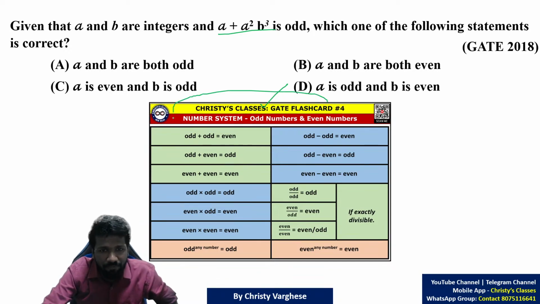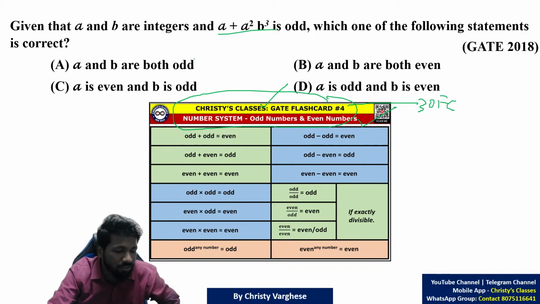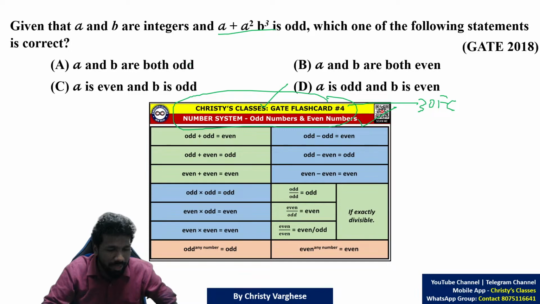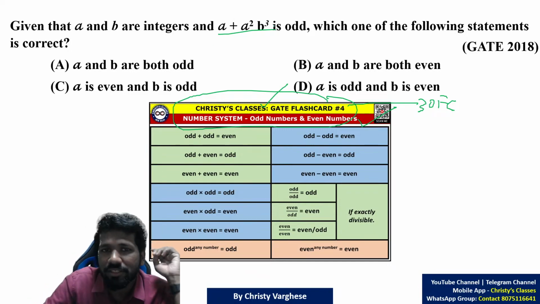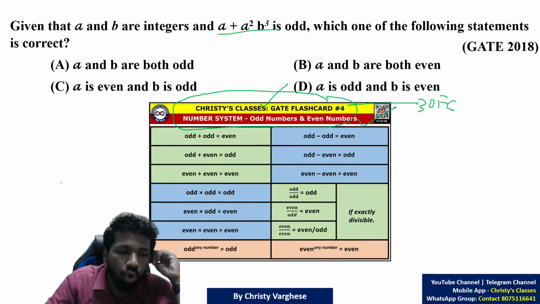I have created 30 flashcards for number system alone. This is one of those flashcards. This flashcard is enough to finish this question. And in the course also, you will get this flashcard for free as the ebook you can access throughout your subscription period. So given that a and b are integers, a plus a square b cube is odd.